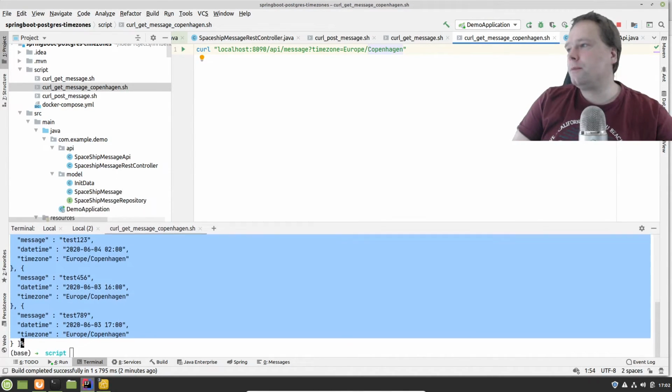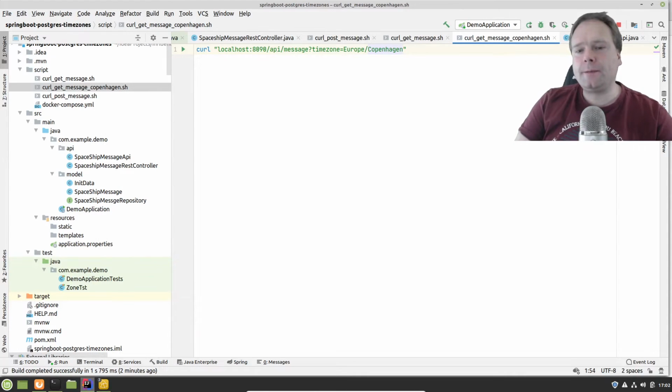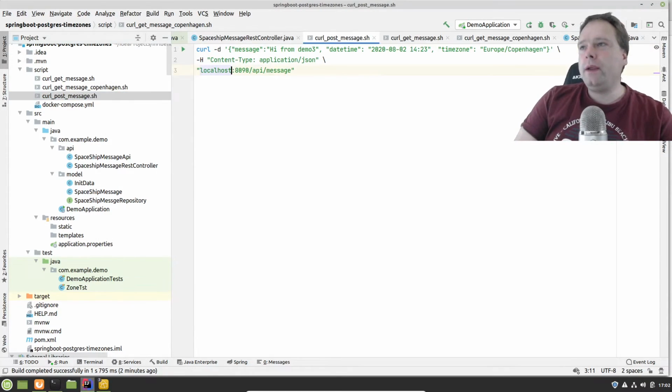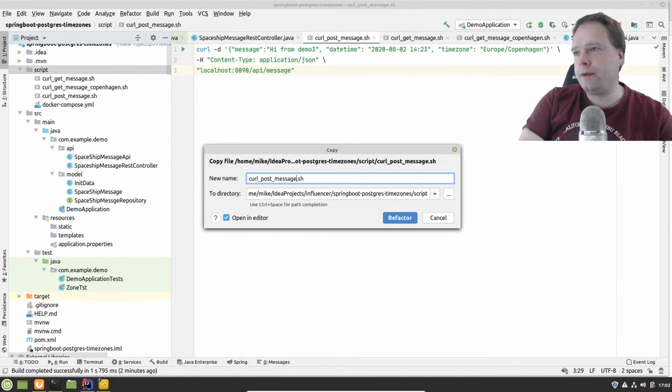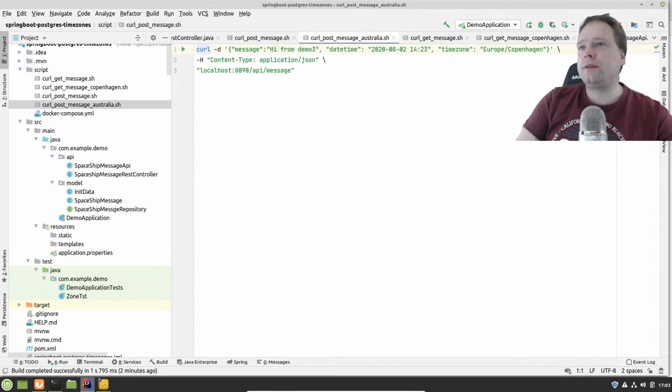That is awesome, because now we actually have a backend that can handle different time zones. When we are storing data, we will just mention which time zone we want to store this time in, and when we are getting the data out again, we just say, I am in this time zone. Can you please convert the time for me? That means that the clients are not thinking about the time zones. They're just saying which time zone they're in, and then the backend is converting the time to the right time zone, so that the client should not feel this. It should only be the backend.